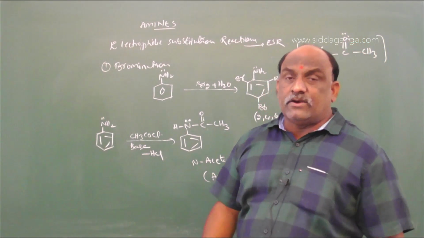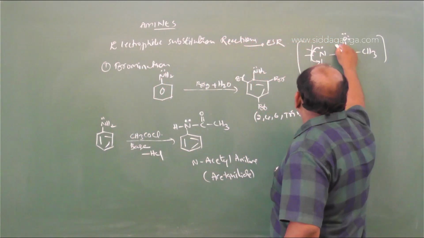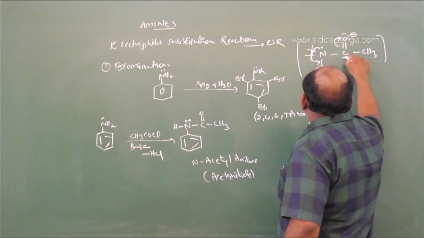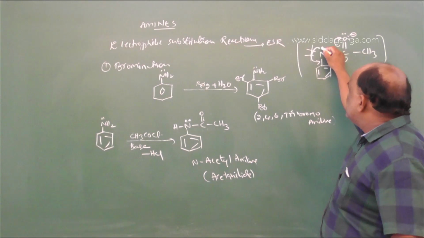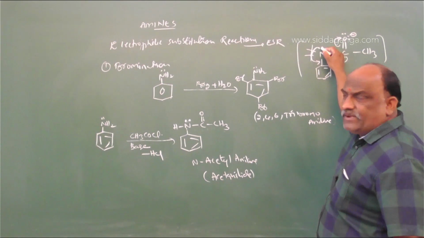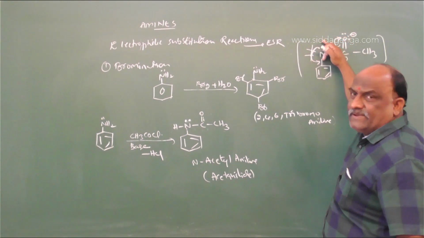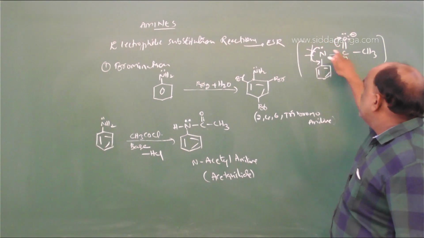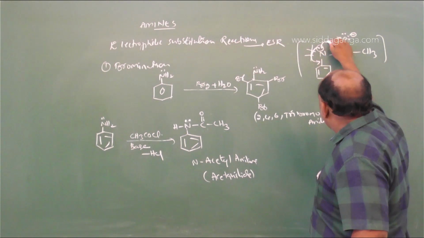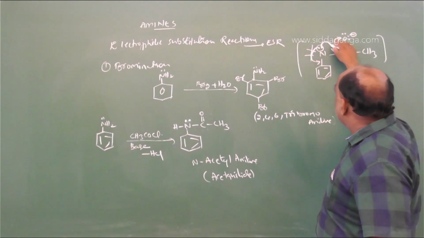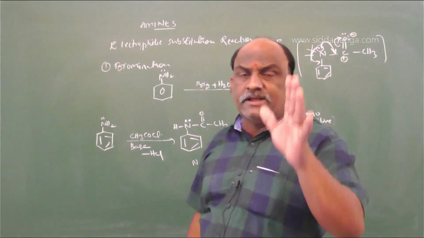Oxygen electronegativity is more, carbon electronegativity is less. Then the pi bond shifts towards the oxygen atom, so oxygen becomes negative and carbon becomes positive. Then there is no alternate option for the lone pair of electrons. In the previous case, where the functional group is not there, the direction of the lone pair is inside the benzene. Now this functional group dominates the lone pair, so the lone pair compulsorily delocalizes towards the carbonyl group only.